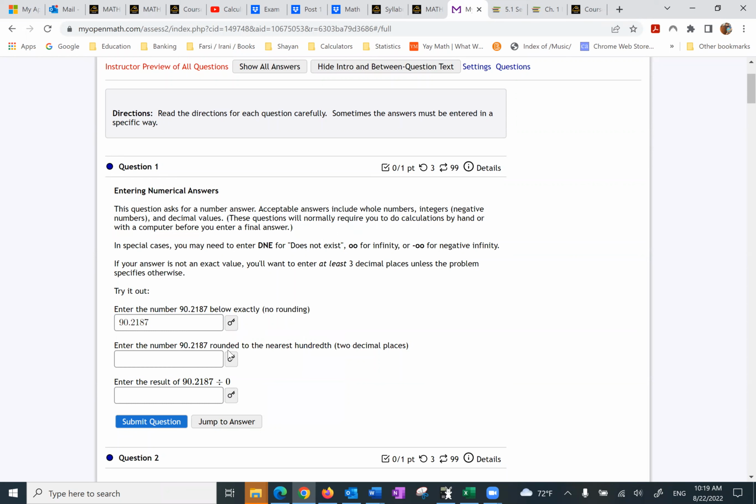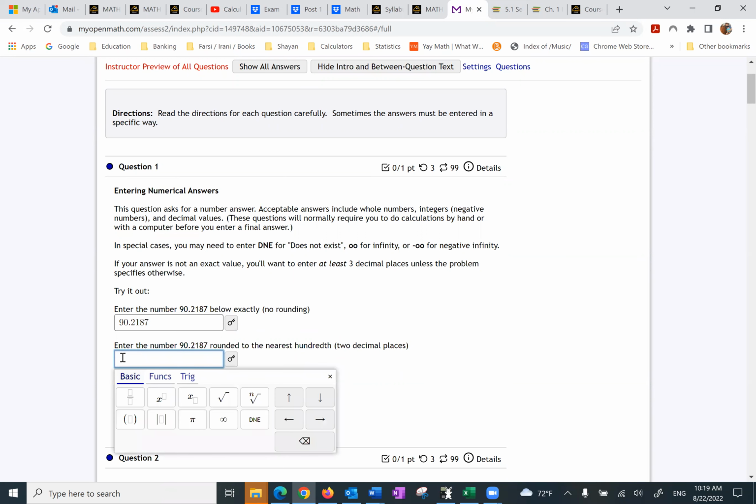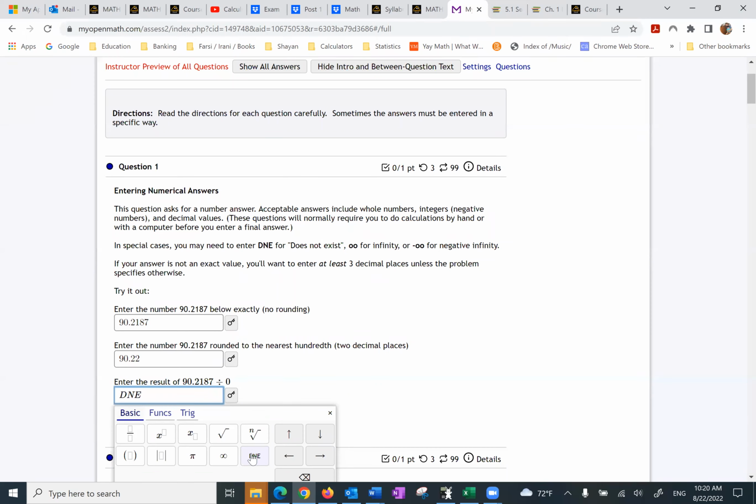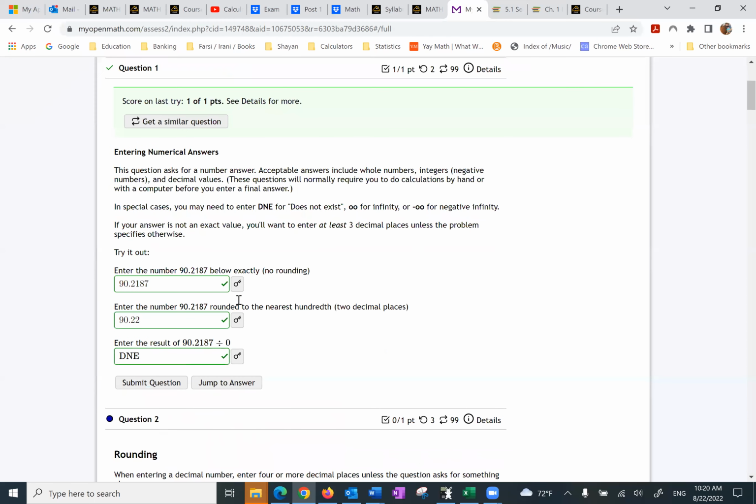Now this one, I want to round it to the nearest hundredth. So 90.22, since the digit next to it is 8, the 1 goes up to 2. Can I divide by 0? It's undefined. They're going to use does not exist. So we're going to go with does not exist. And if I submit question, notice what happens. It check marks and says I've done it right.